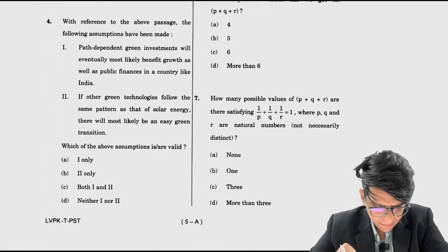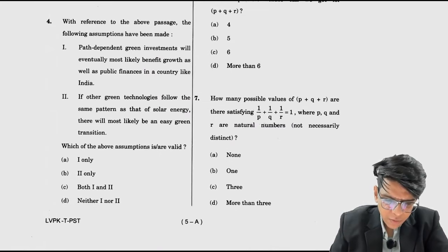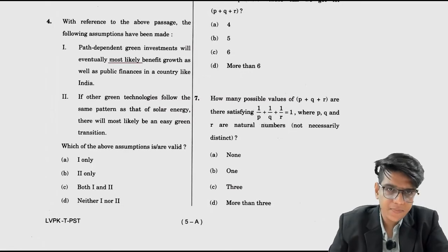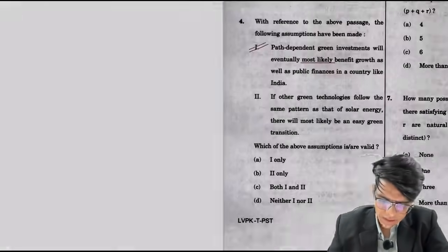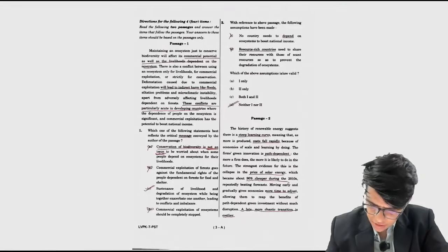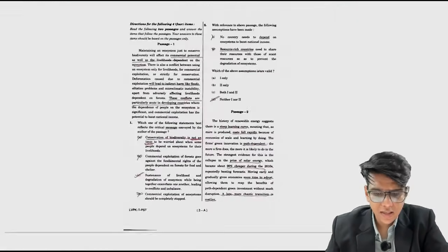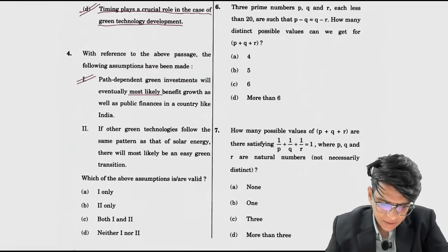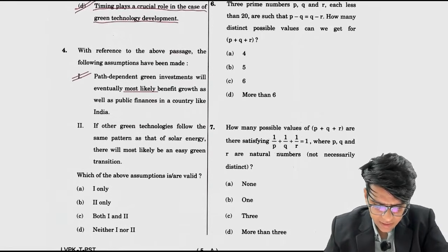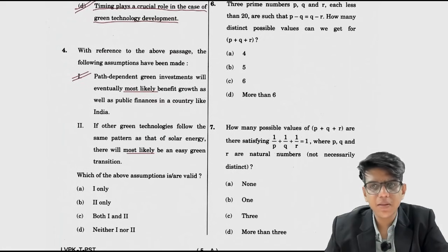Which of the following are the assumptions? Path dependent green investment will eventually most likely benefit growth. Most likely, possibility, okay, benefit growth as well as public finance in a country like India. होगा कैसे? दोनों बोला है ना. अगर आप you see this passage, ठीक है, reap the benefits part dependent green without much disruption. Second, if other green technologies follow the same pattern as that of solar, there will most likely be a easy green transition. If it happens, right?